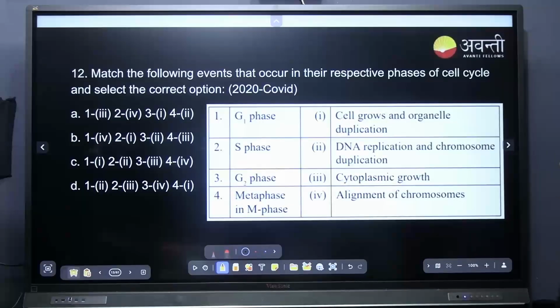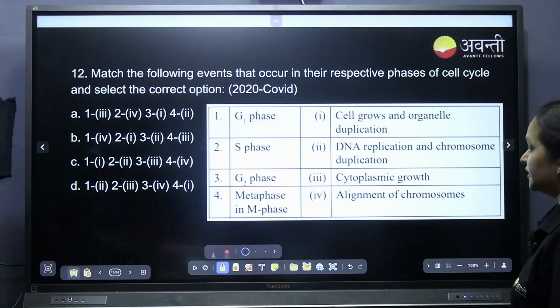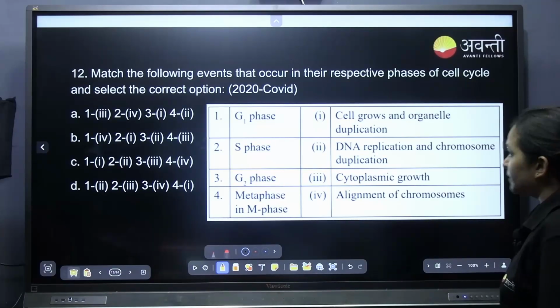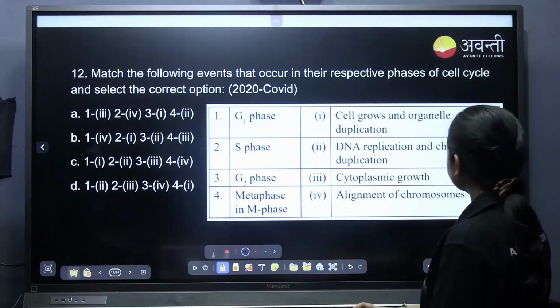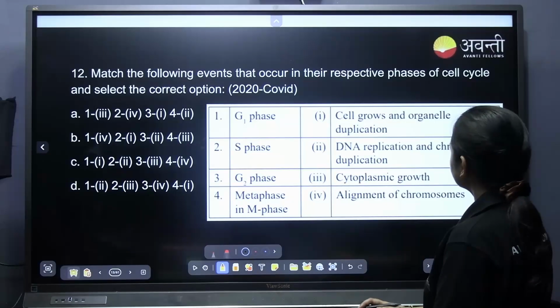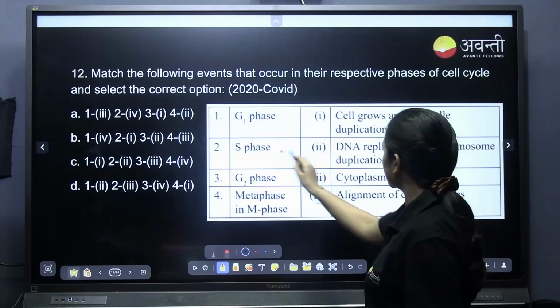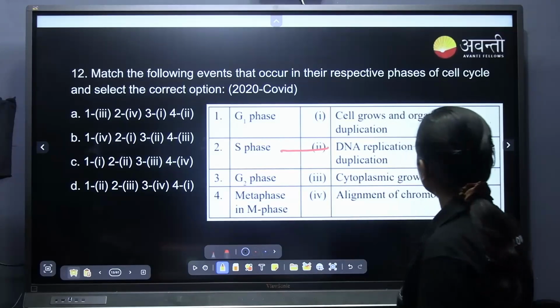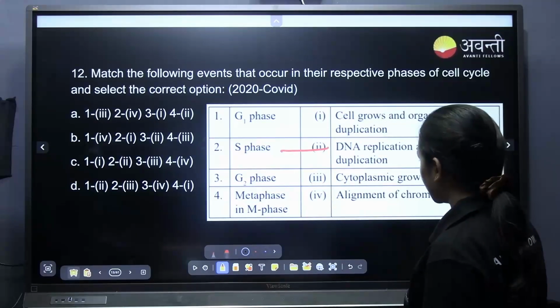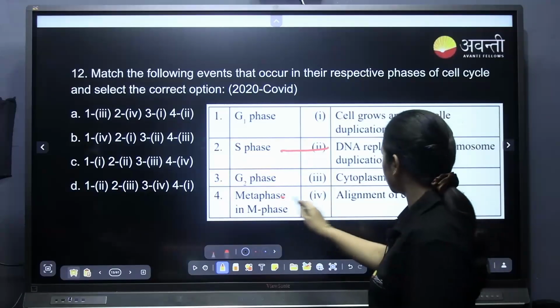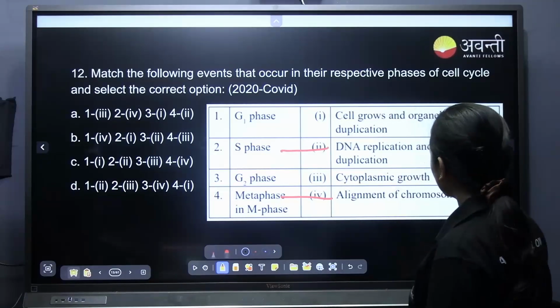Match the following events that occur in their respective phases of the cell cycle. Again almost same. S phase is DNA replication and chromosome duplication. Metaphase in the M phase, alignment of the chromosomes, and in G1 cytoplasmic growth takes place.